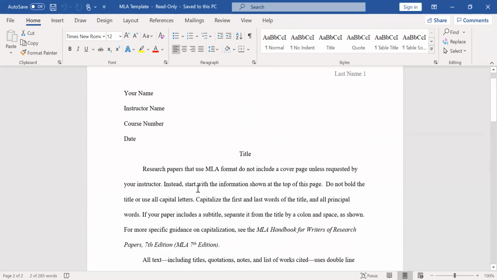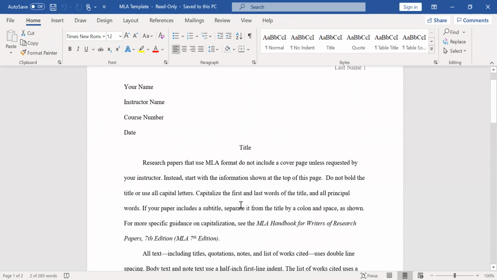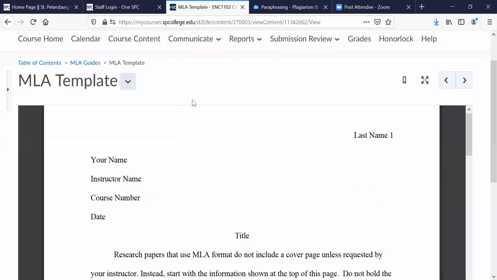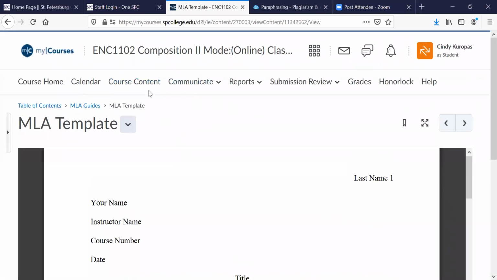So just by using this template, you'll have the automatic formatting for MLA. It'll be set up correctly. And you should also cross-check, like I said, with the instructions to make sure everything is going properly in each paragraph, just like the instruction template shows you. Now you want to check the calendar to see when everything is due.